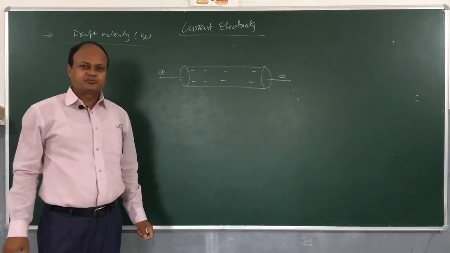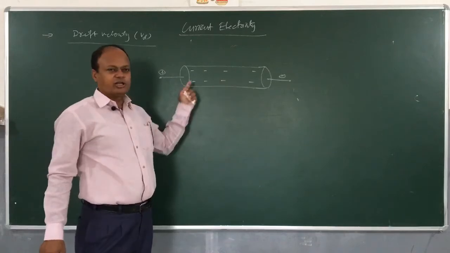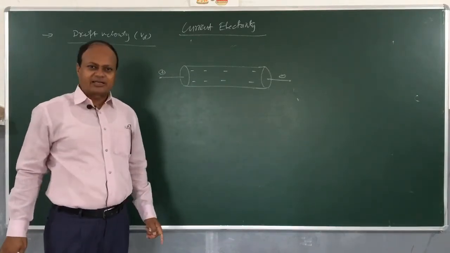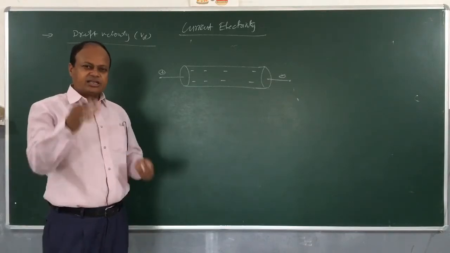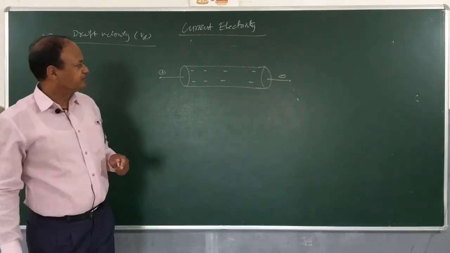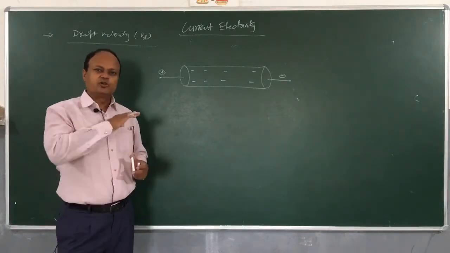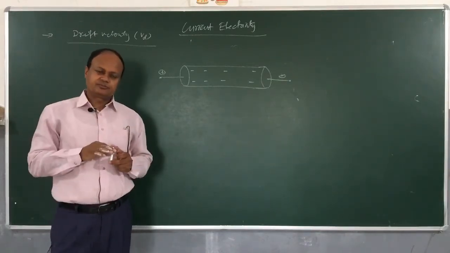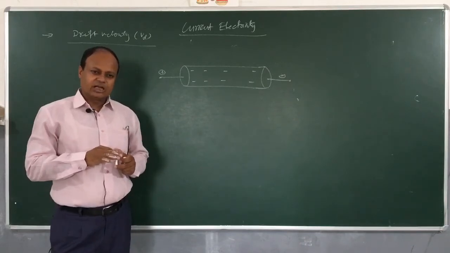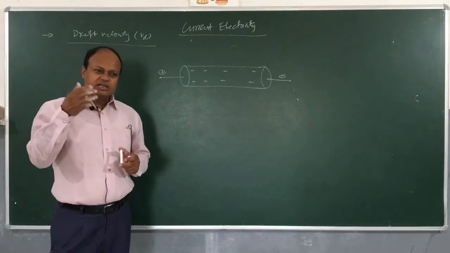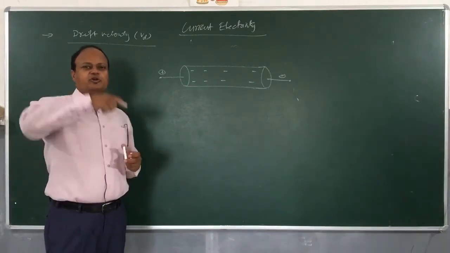Actually children, the movement of electrons is not a smooth motion. In fact, let us understand with a practical example. Imagine you build a road where there is no barrier and there is no friction. If you roll a ball, it will continue to move from one end of the road to the other end of the road.